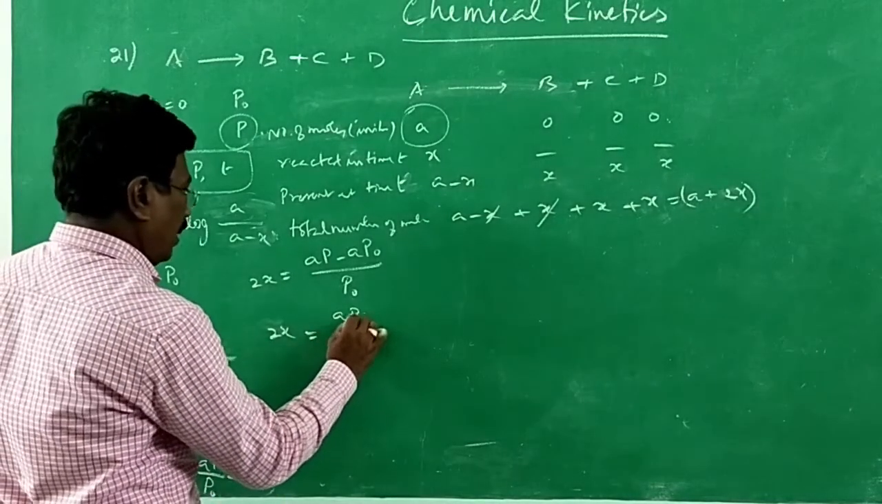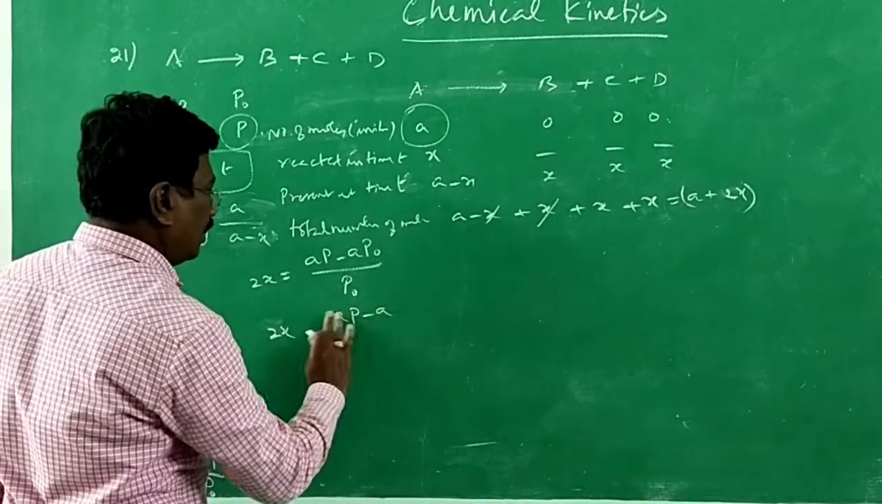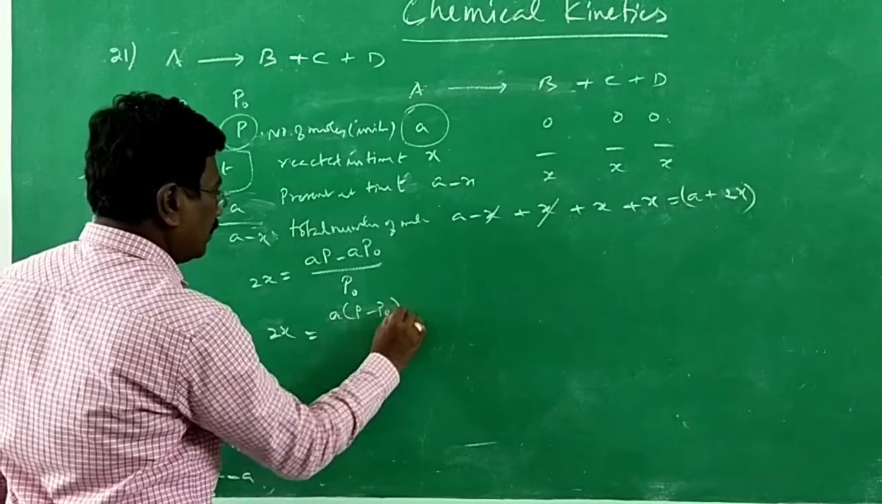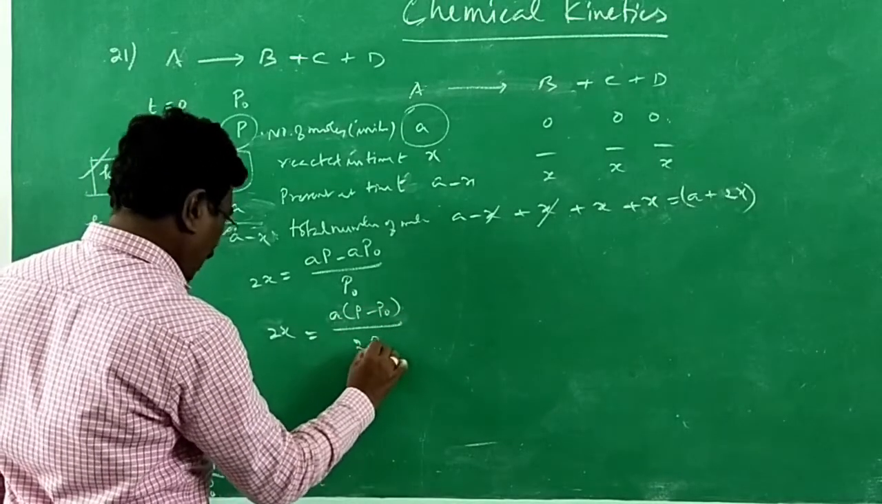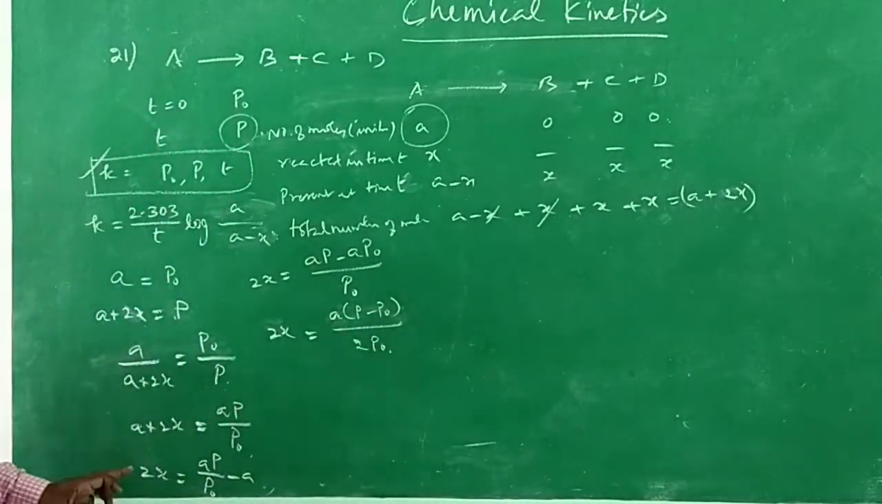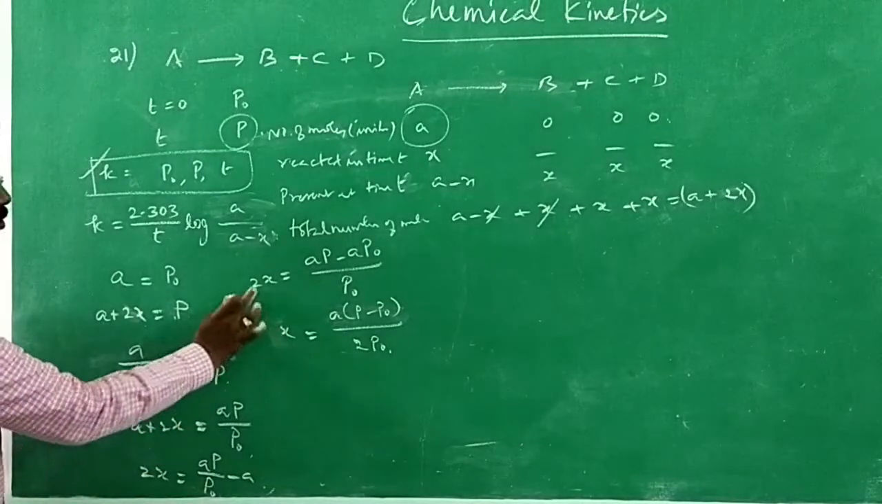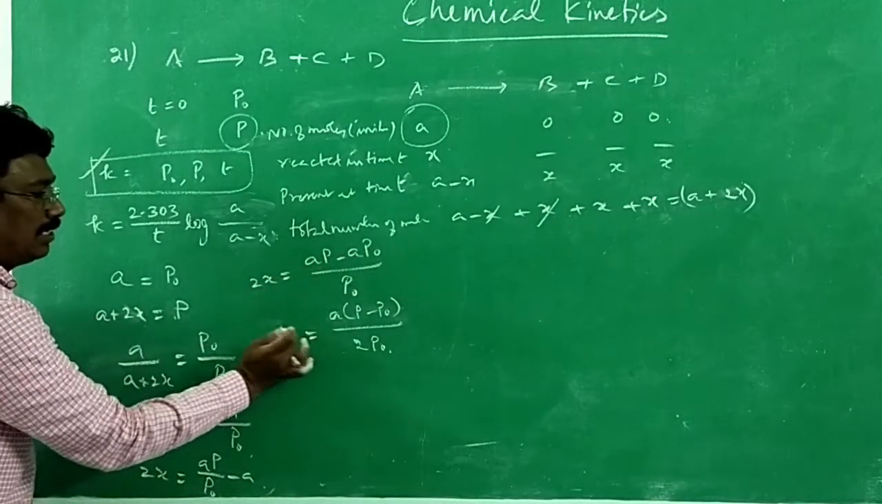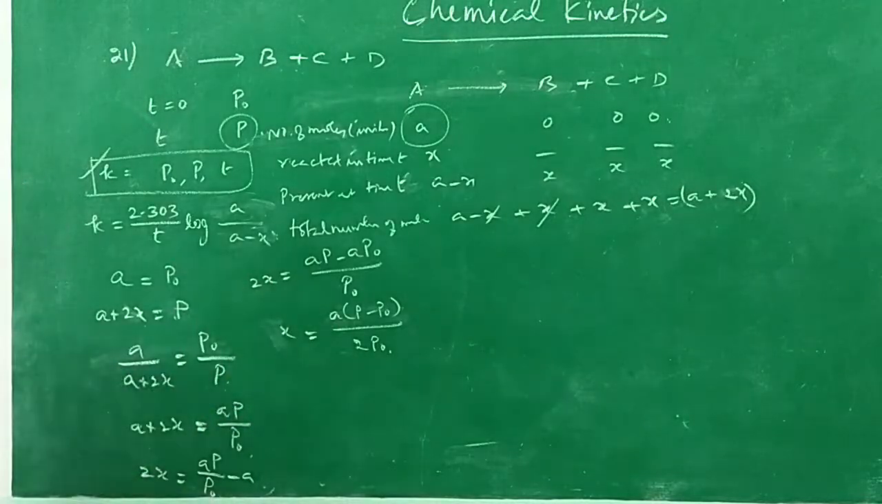AP minus AP naught. I can take A common out: A into P minus P naught divided by 2 P naught. Am I correct? When 2 comes over here, it will become 2 P naught. 2x is equal to this much. x is equal to A taken out, P minus P naught, and when 2 comes over here, it becomes like this.